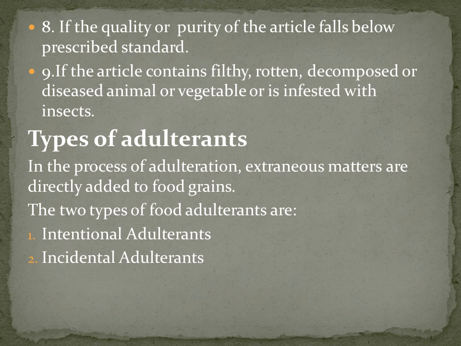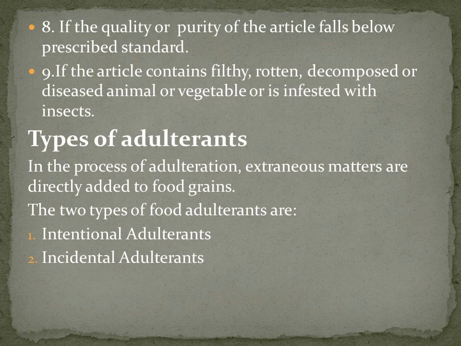If the article contains filthy, rotten, decomposed or diseased animal or vegetable matter or is infested with insects, it causes food adulteration. Very often, food is adulterated by merchants and traders who are unscrupulous and want to make a quick profit.